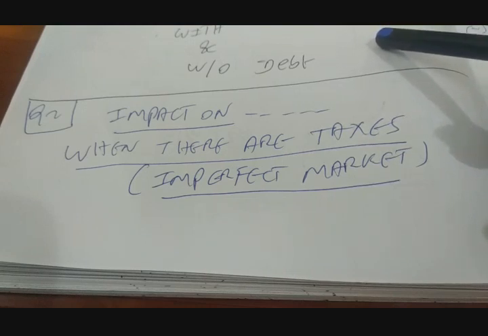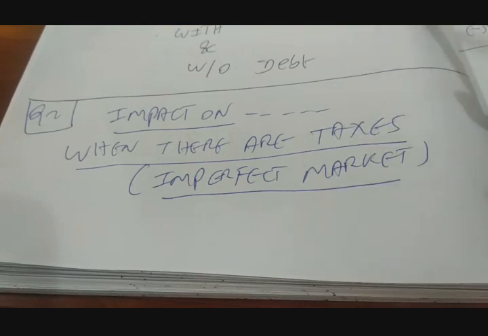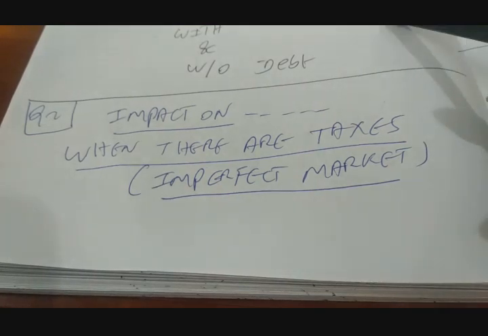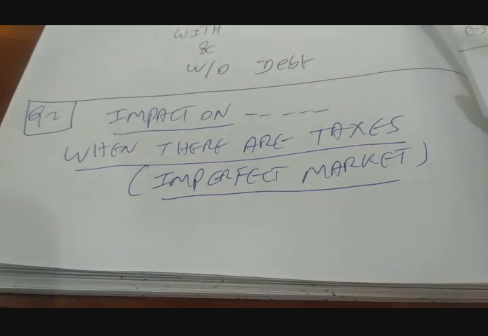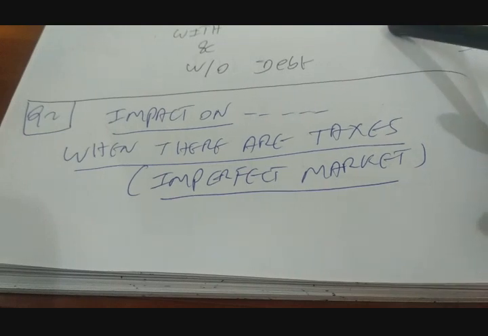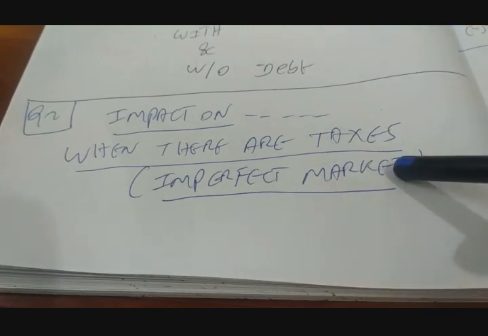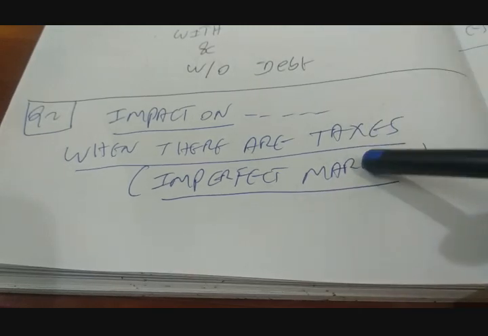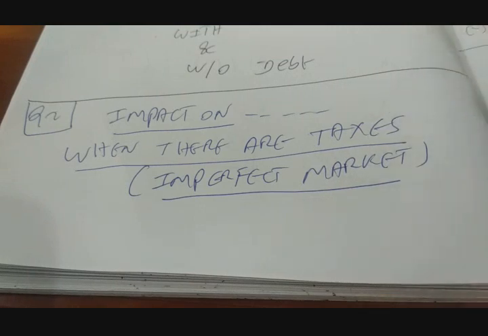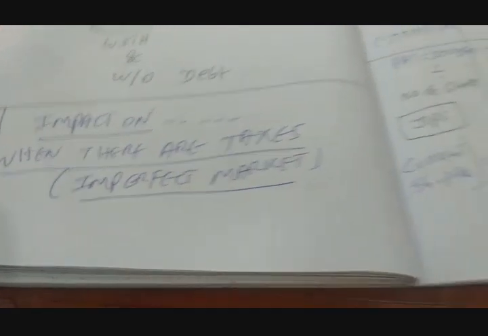In that case, we concluded debt is not giving the desired benefit. Now the question is, when we relax all those assumptions, whether debt is reaping the benefit or not. That is the question.